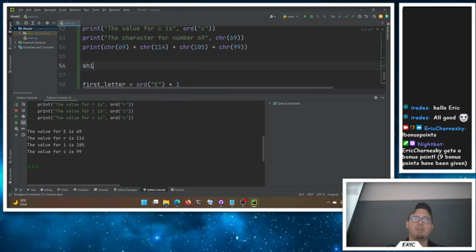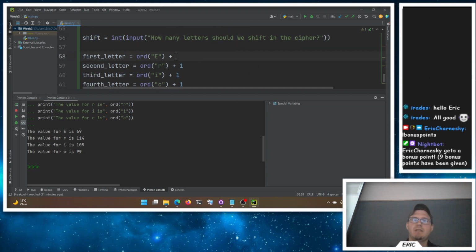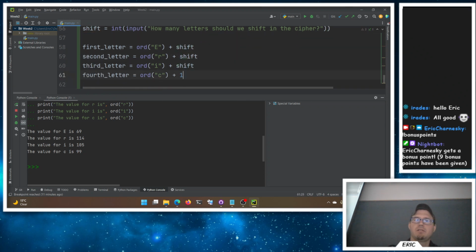So we'll have a shift, which will be an int of an input: how many letters should we shift in the cipher? And we'll add the shift to each of these.